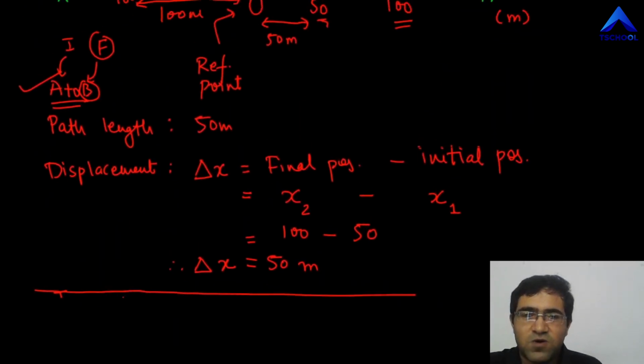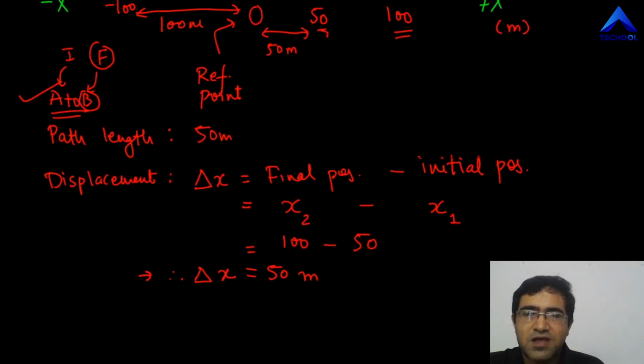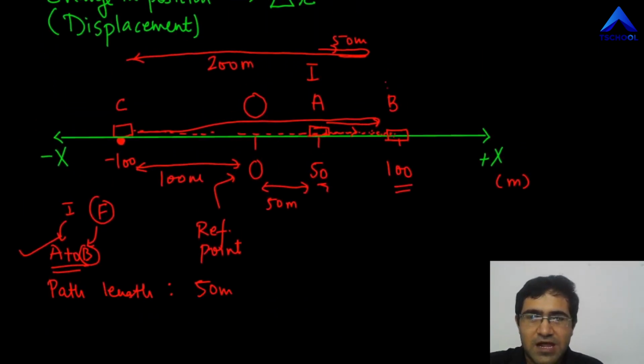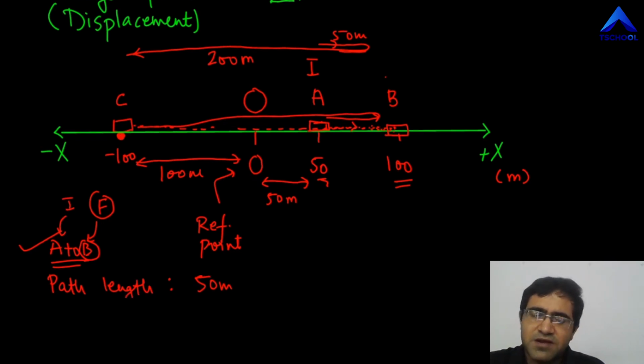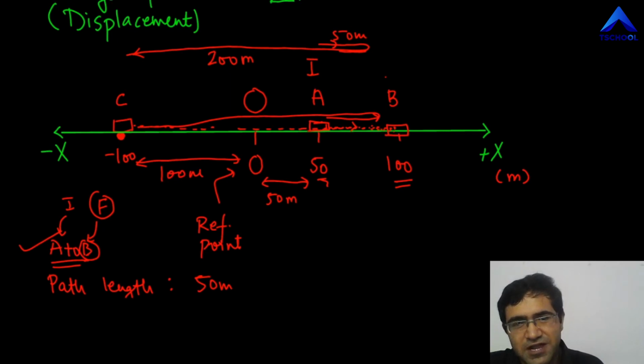If you look at the displacement in the A to B case, the displacement is positive 50 meters, and that means the displacement from A to B was towards the right hand side, as you can clearly see. So keep in mind that displacement may be negative, may also be positive. Negative and positive are indicating direction.